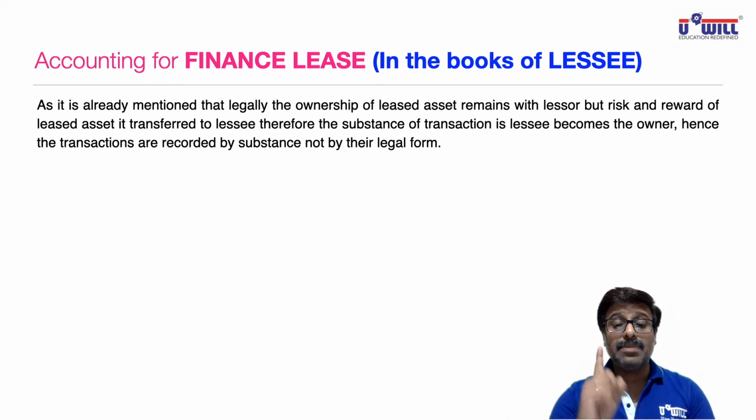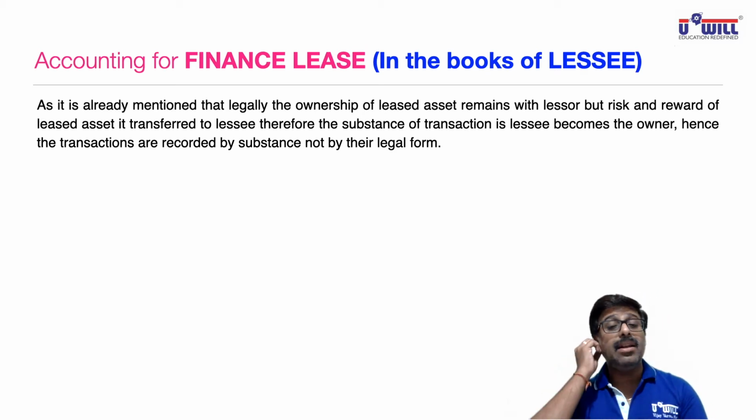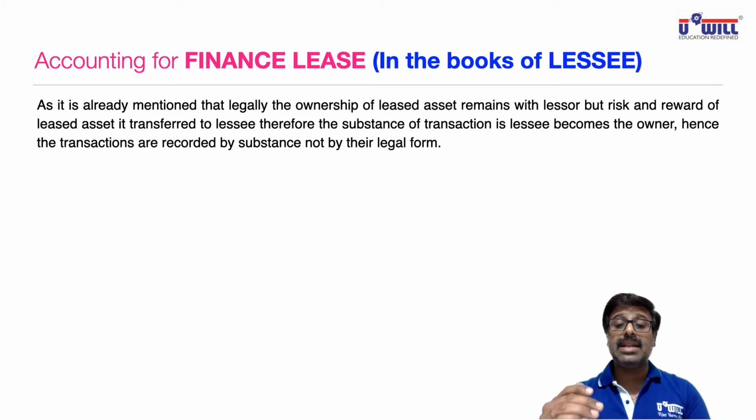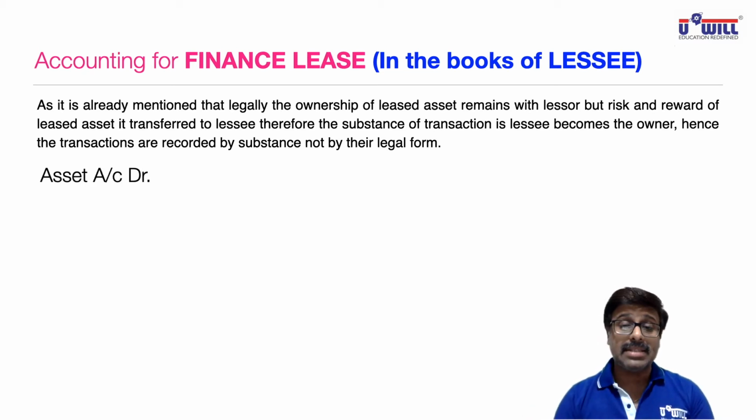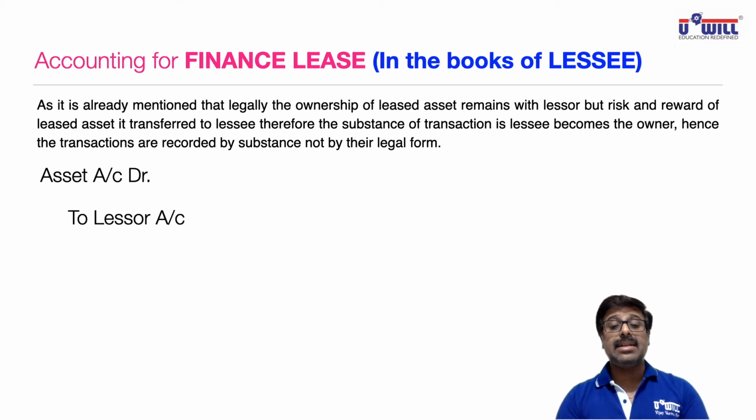Therefore, substance of transaction is lessee becomes the owner, because risk and rewards belong to him. Hence the transactions are recorded by the substance and not by the legal form. So what entry do you pass? Asset comes in, debit what comes in, asset account debit. Lessor is the giver, credit the giver, lessor account.